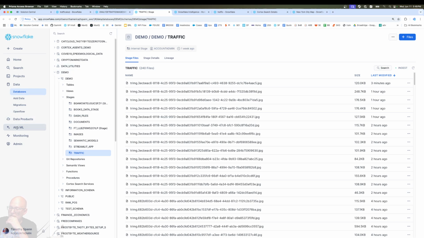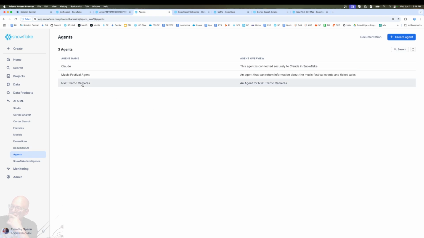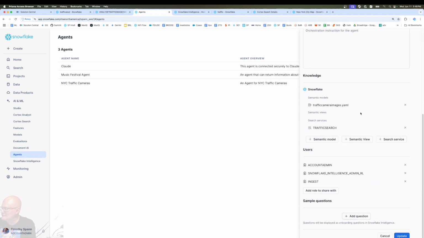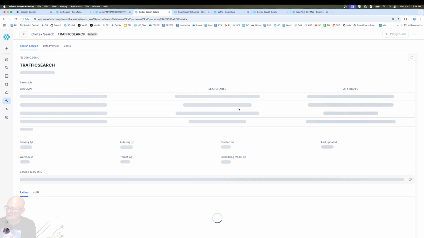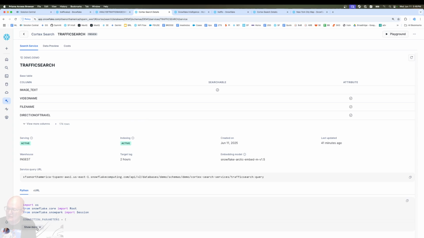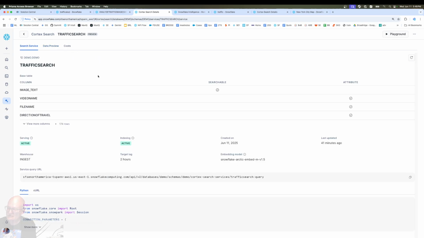We'll go up to AI and look at the agents. And we could see I created an agent for traffic. Part of it is a semantic model. Part of it's a search. So we take a look at the search, and here is our traffic search. And you can see we could call it a bunch of different ways. You can see the data coming back here. This lets us search that image text. And this is nice to have a search engine here.